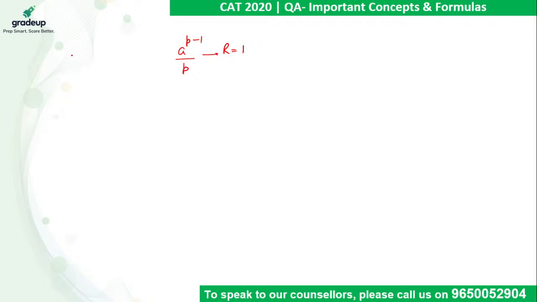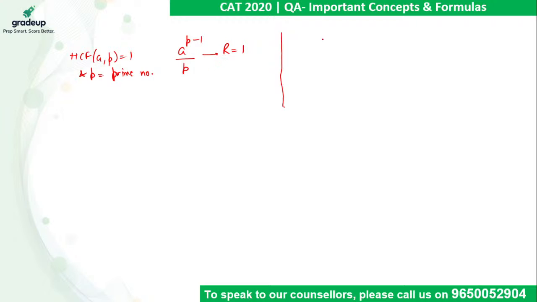Here the HCF of a and p should be 1, and p must be a prime number. Keep this information always in mind. This is very, very important.